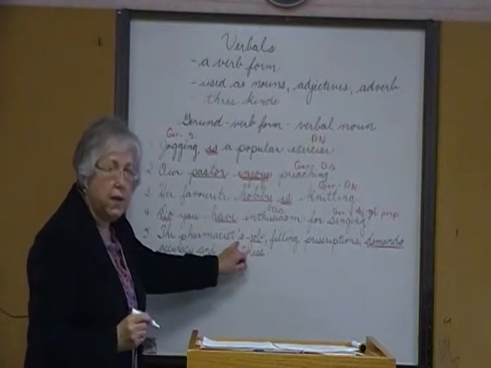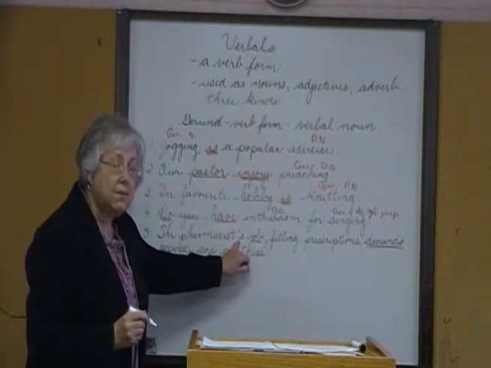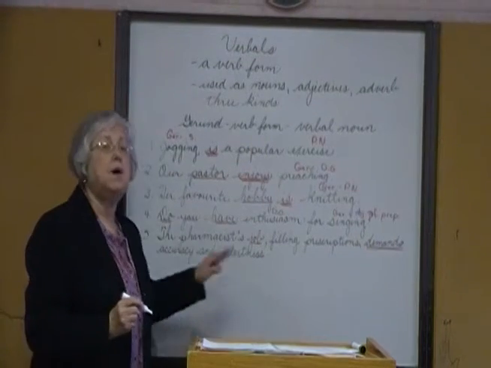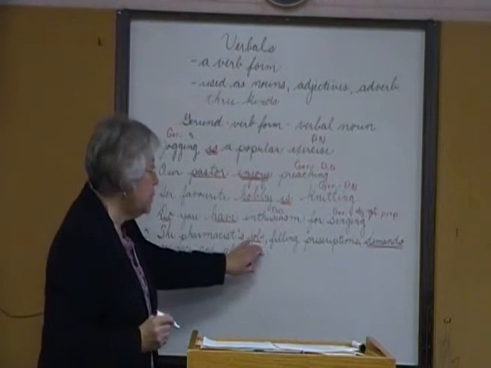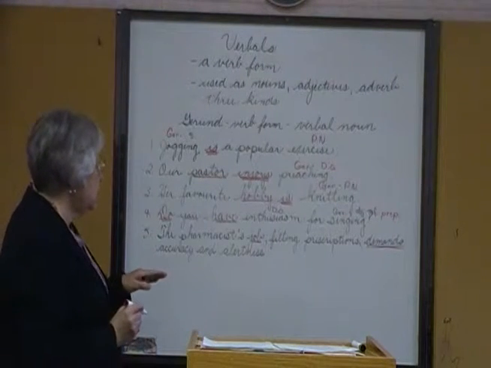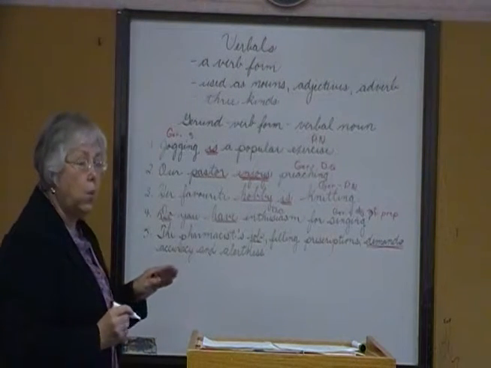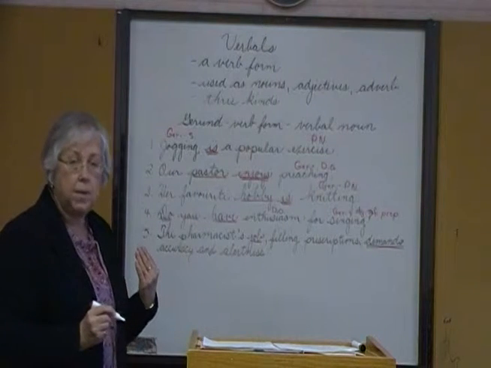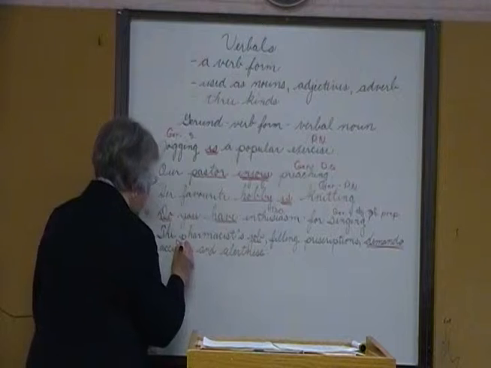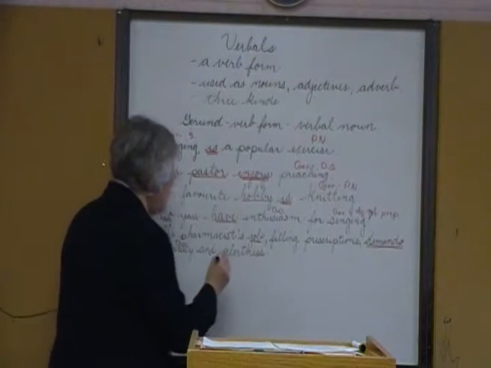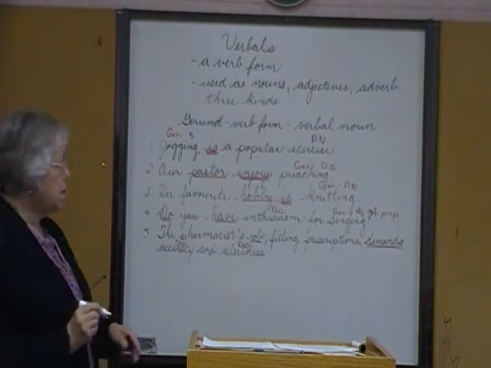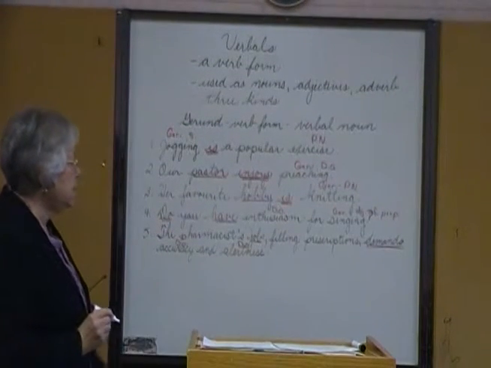Pharmacist has an apostrophe S. That means it's possessive, and when it's possessive, it's acting as an adjective. All right, whose job? Pharmacist's job. Job is the noun, job is the subject. Job demands. Demands whom or what? We have a compound direct object. Accuracy is a noun, direct object. We have our conjunction and. Alertness is another noun, direct object. We have a compound direct object.